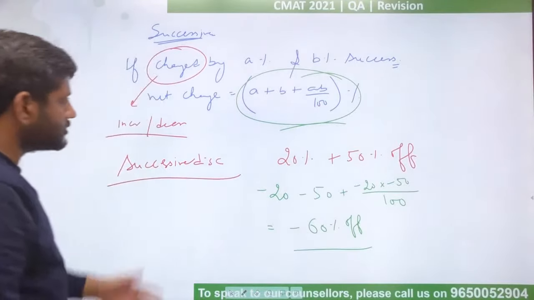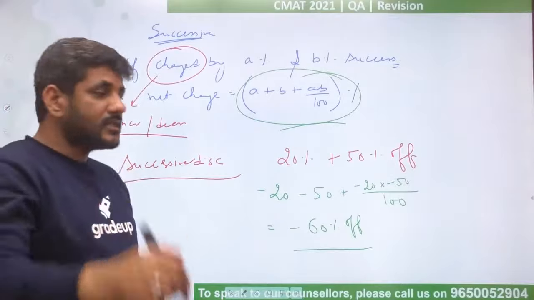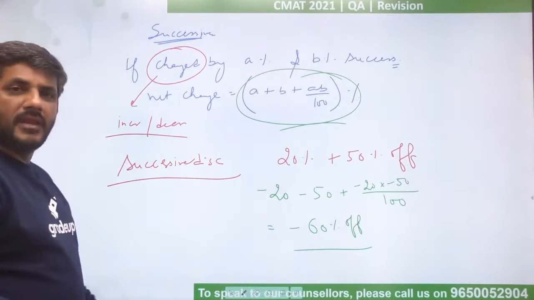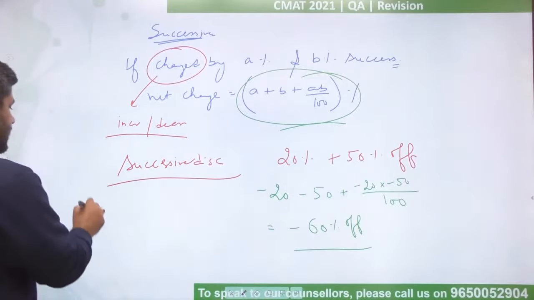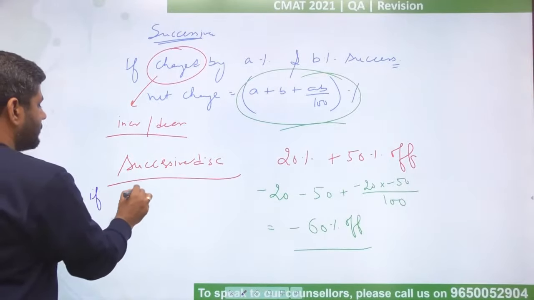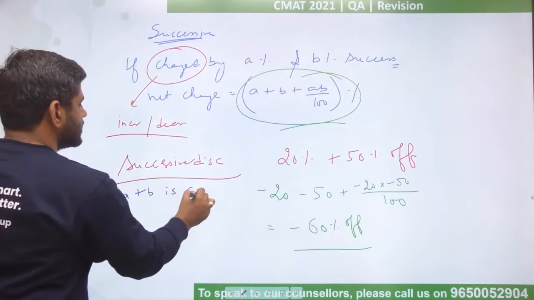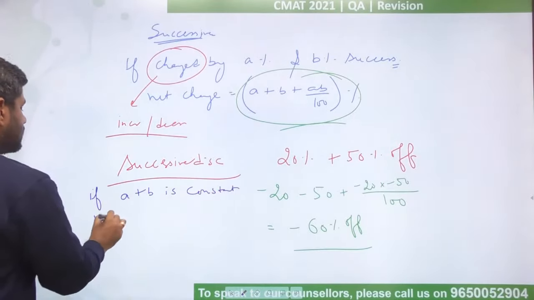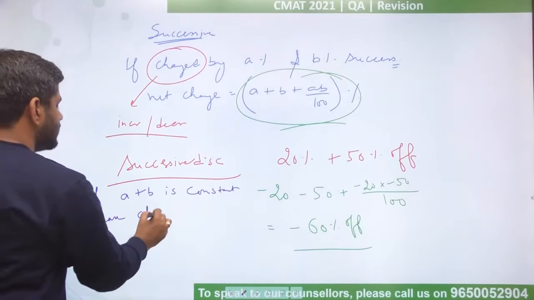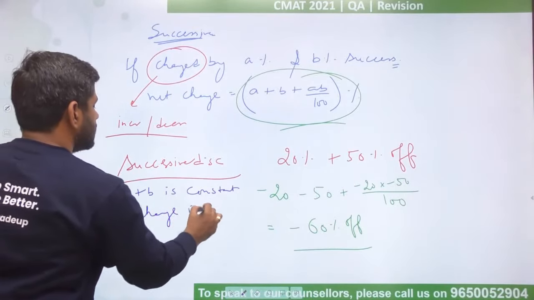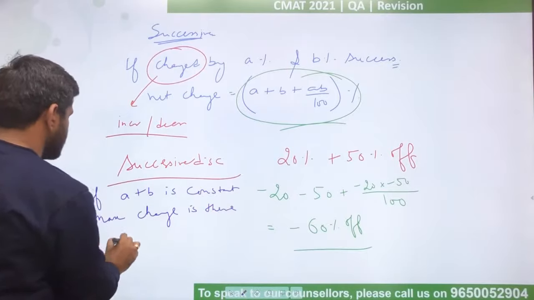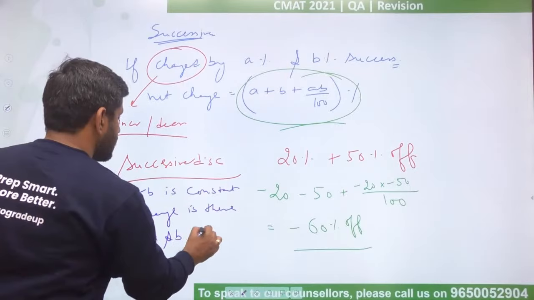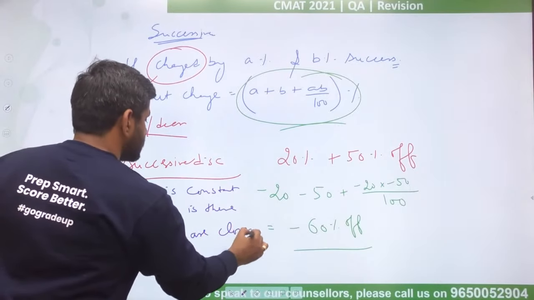Okay. There is another thing on which the exams keep asking questions, and I've seen many times they are doing this. If A plus B is constant, the maximum change will be there if A and B are closest.